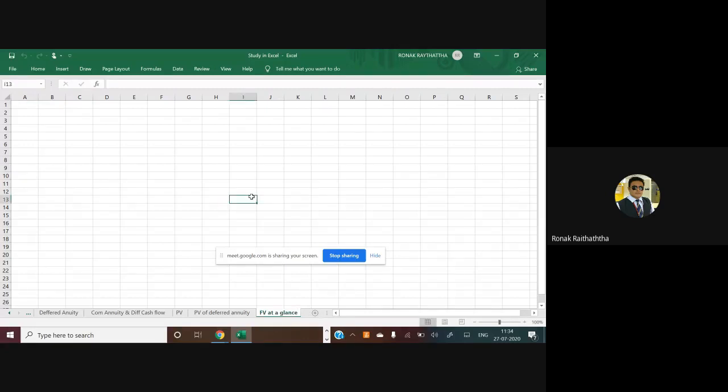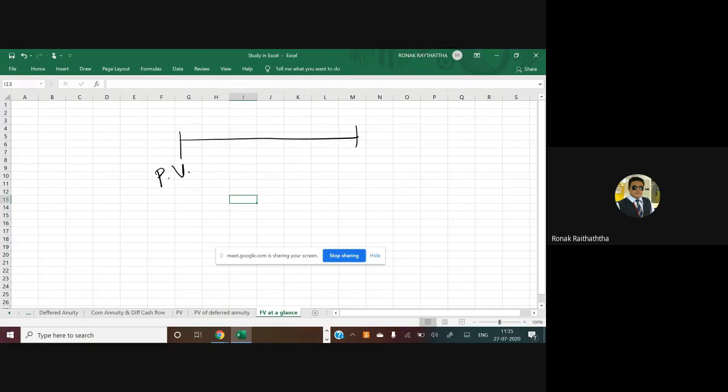Okay, so what do we understand by the future value first? Very simple meaning and understanding of the future value is that you want to know what will be the amount you will be receiving or you will be paying. See, I'm using this word by putting too much emphasis, right? What amount you are going to receive or what amount you are going to pay. So that means it is applicable to cash inflow as well, and it is applicable to cash outflow as well. But something you are going to pay or something you are going to receive in the future, and whatever the value which you are having right now is called the present value.